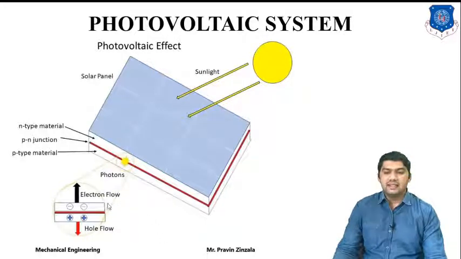We can easily connect the N junction to the P junction through a load. So electrons flow from N type to the load and from the load to the P type, and hole flow is from P type to N type. So our current or voltage will be in the direction of N to P, while hole flow will be P to N.